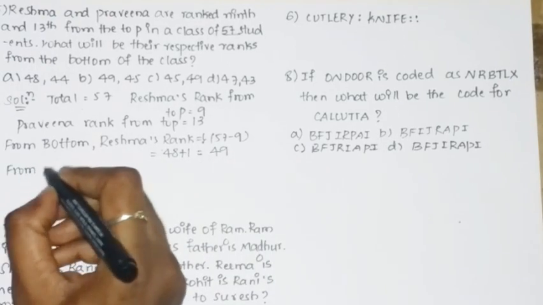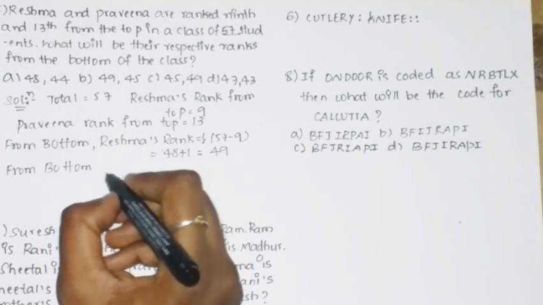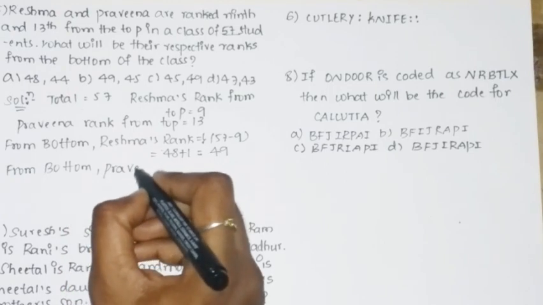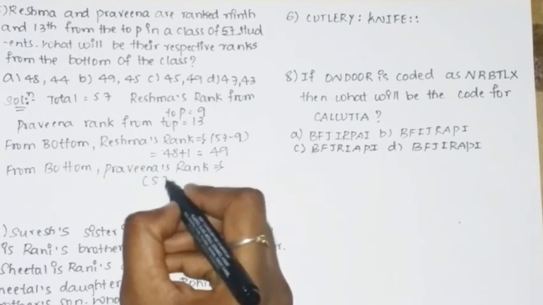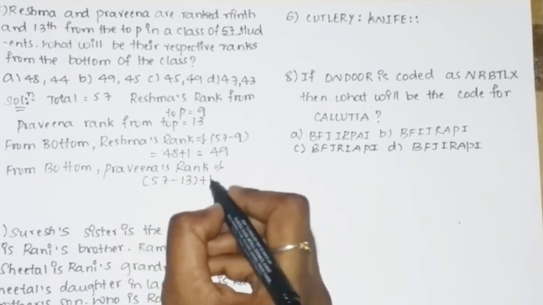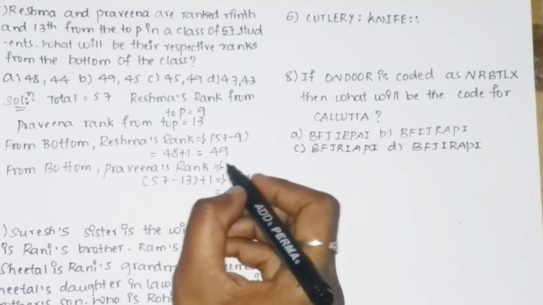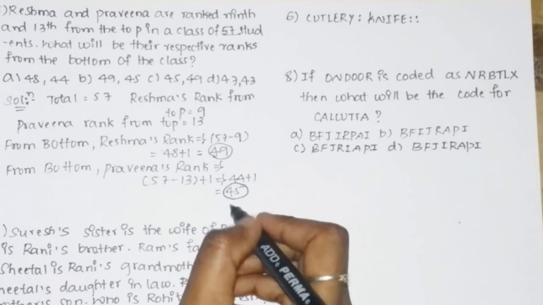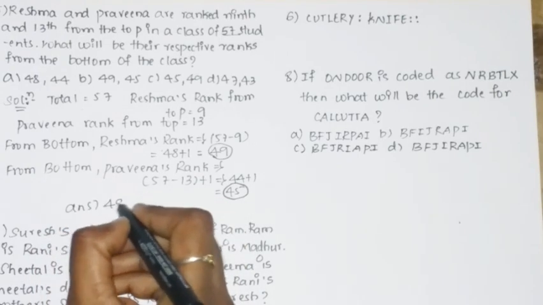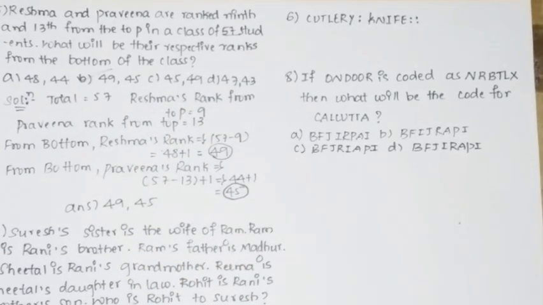Similarly, from the bottom, Praveena's rank is equal to 57 minus 13 plus 1, including her, which is 44 plus 1, which is equal to 45. So Reshma's rank is 49 from the bottom, and it is 45 for Praveena. So the answer for this question is 49, 45, which is option B. Next is the sixth one, cutlery is to knife, and this is logical relational.